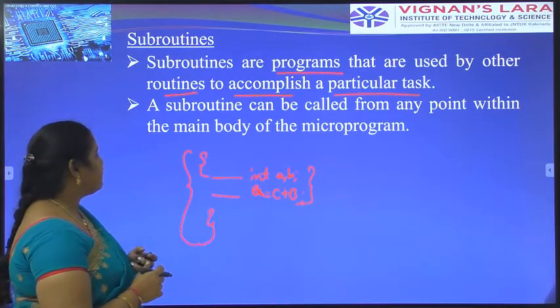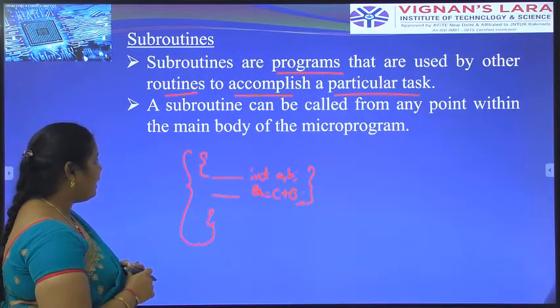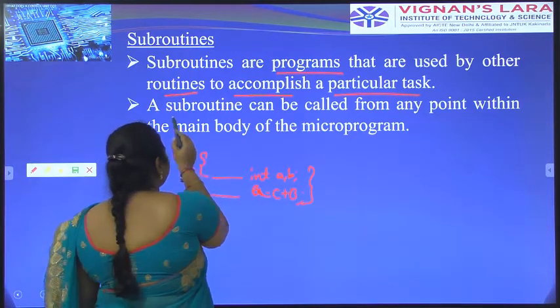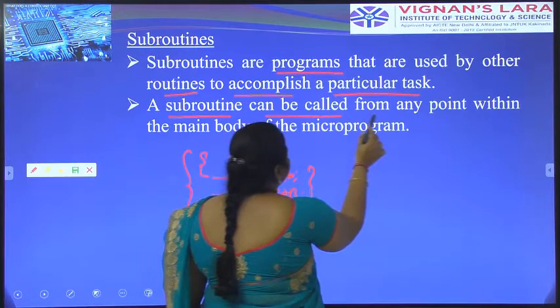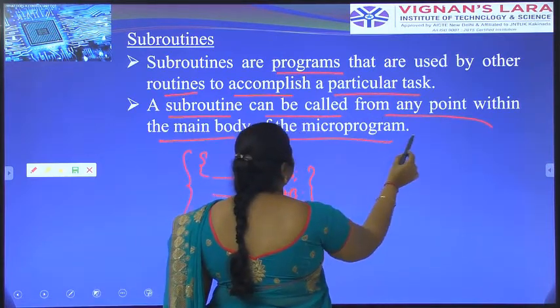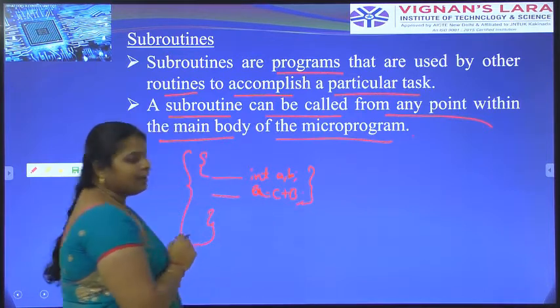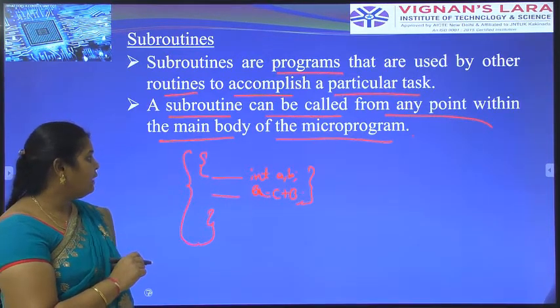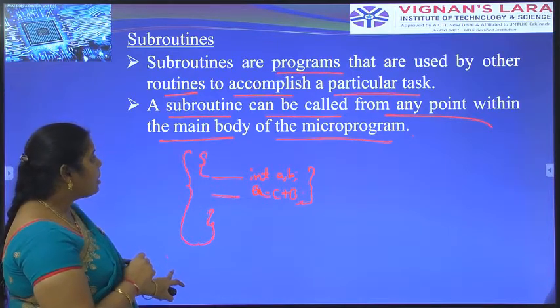A subroutine can be called from any point within the main body of the microprogram.